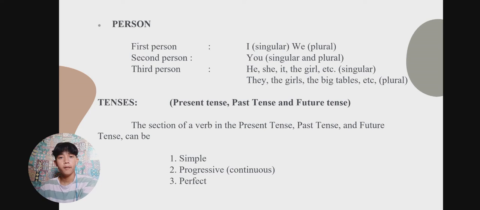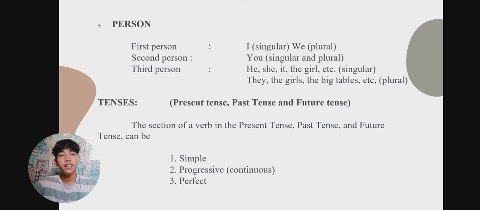So we have person. We have three types of person: the first person, second person, and the third person. The first person is, for example, I and we. I is singular and we is plural. For example, I am good at dancing. So the first person in that sentence is I. And for example, we are good students. So the we is the first person.